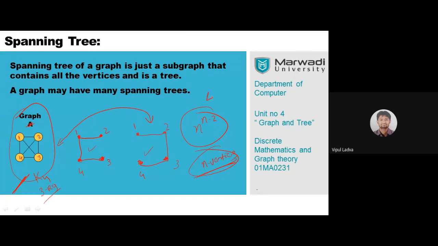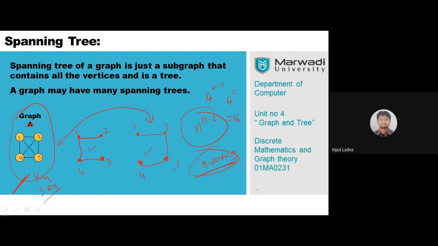Now, if we go through this formula, right now we have n equal to 4. So it will be 4 raised to 4 minus 2, that means 4 raised to 2, that means 16. We will have 16 different trees that act as spanning trees of this complete graph K4. Now, how? We need to see all 16 spanning trees.